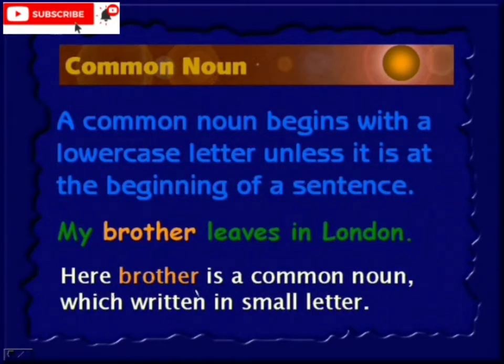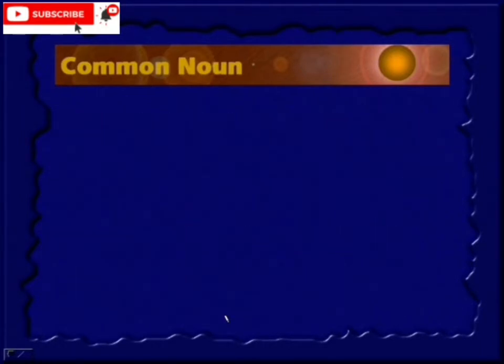So here, brother is a common noun which is written in a small letter. Okay, B starts with a small letter. Brother, how are you? Again here, brother is a common noun, but it starts in the beginning, therefore it is in a capital letter. Because this is the beginning of the sentence, it is the first word. Therefore B is in capital. Otherwise, if this particular word comes in between somewhere, then you need to write it in small letters.